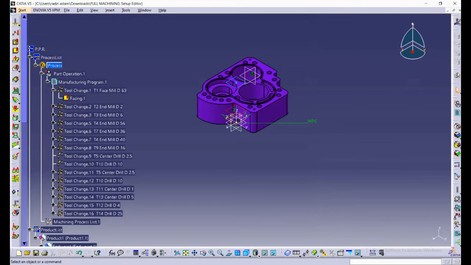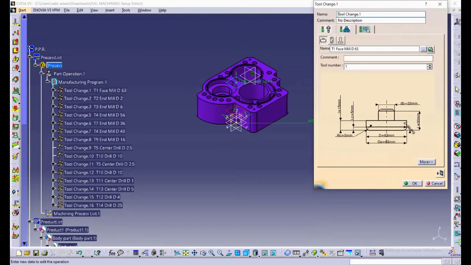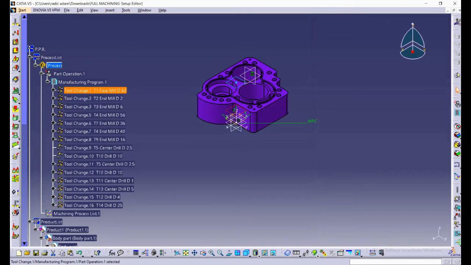First, for facing process, we need to change the tool to the face mill with diameter 63. Then we can proceed to do the facing process.